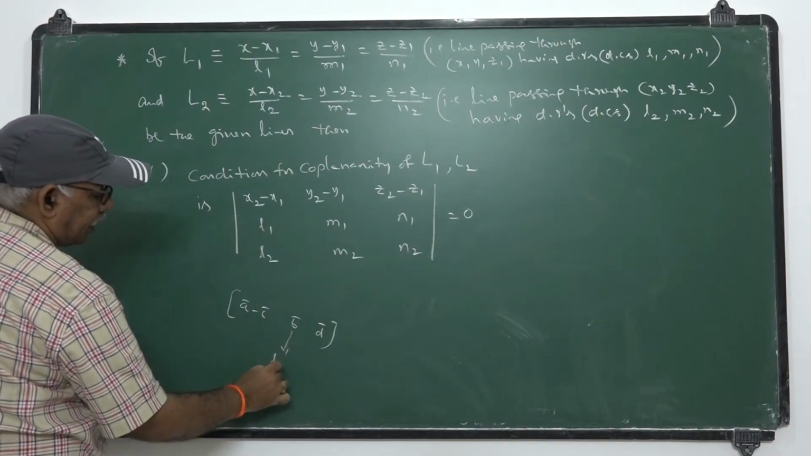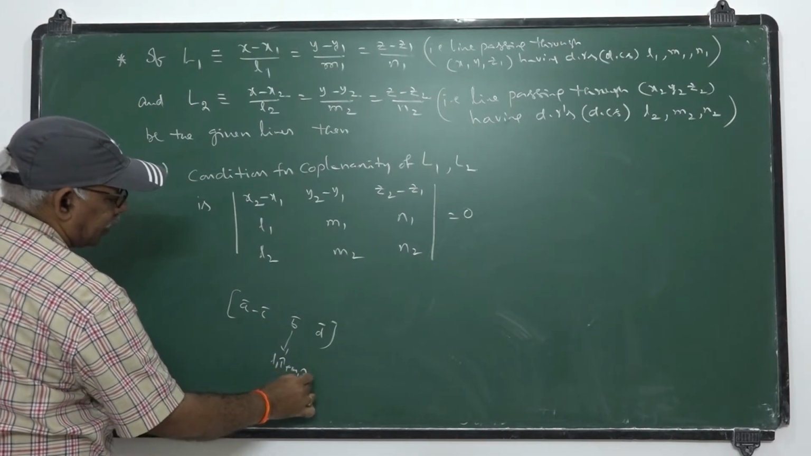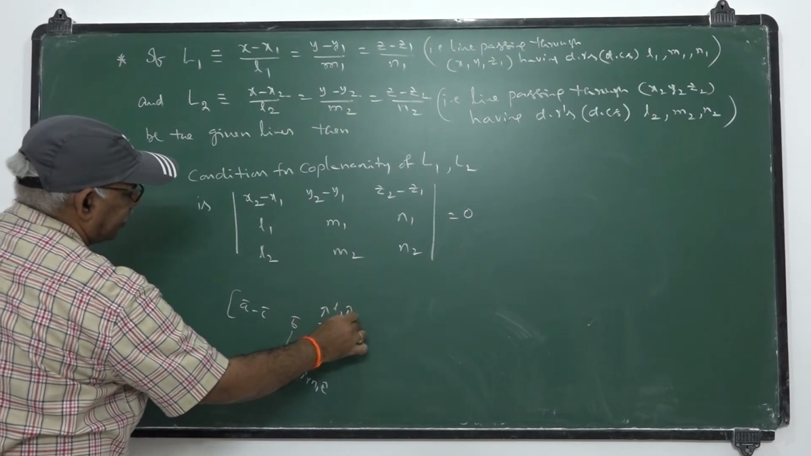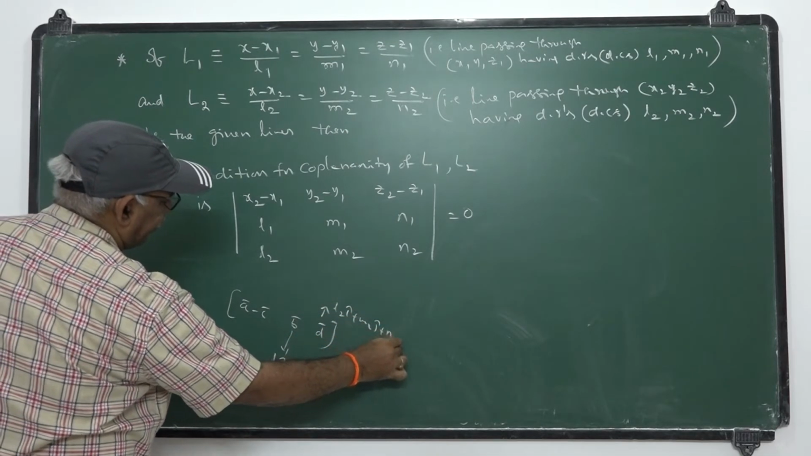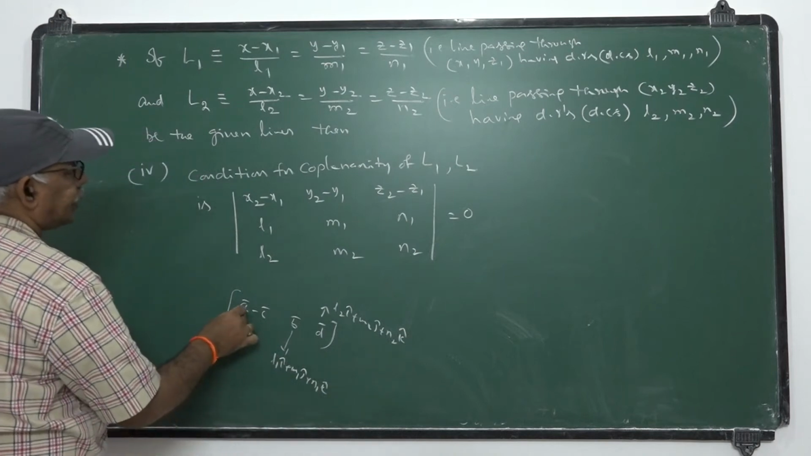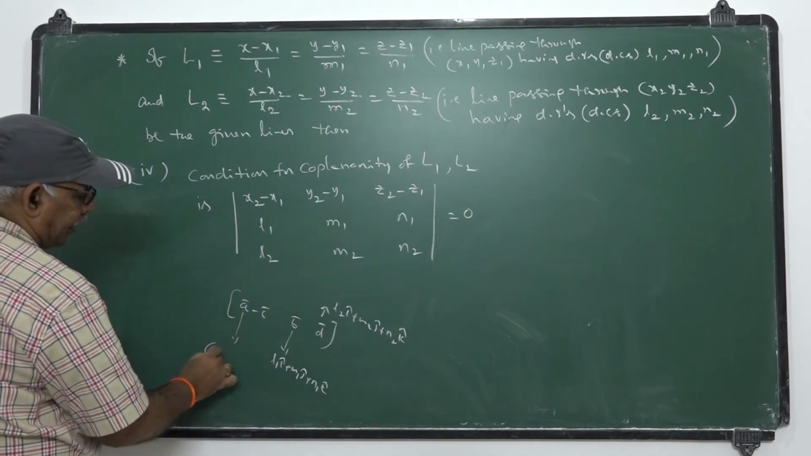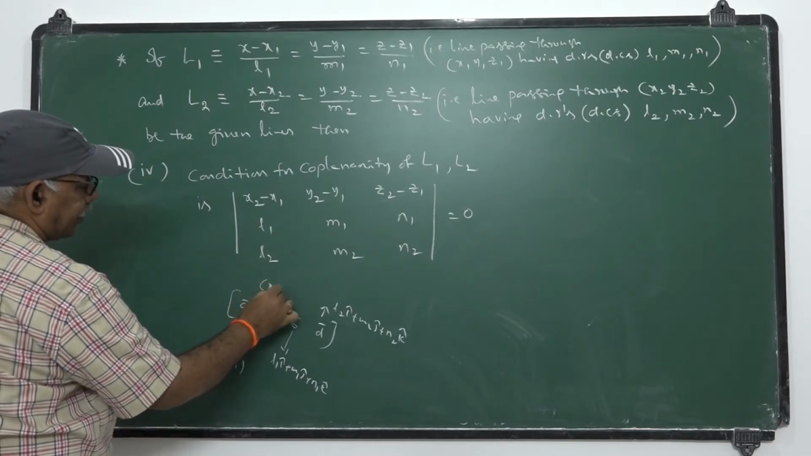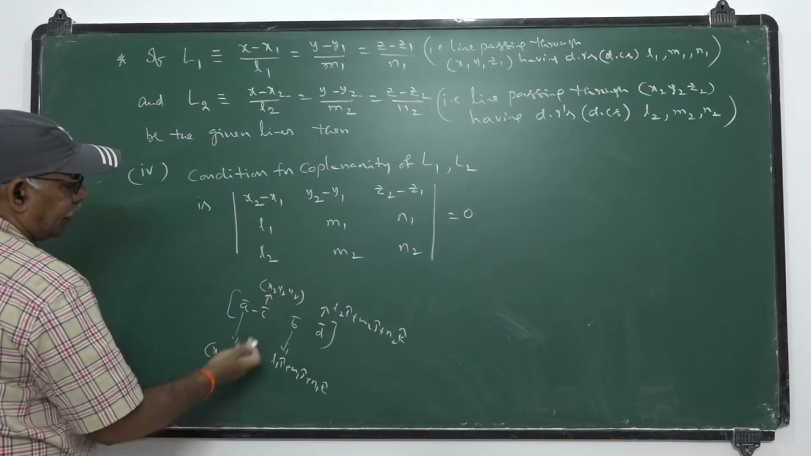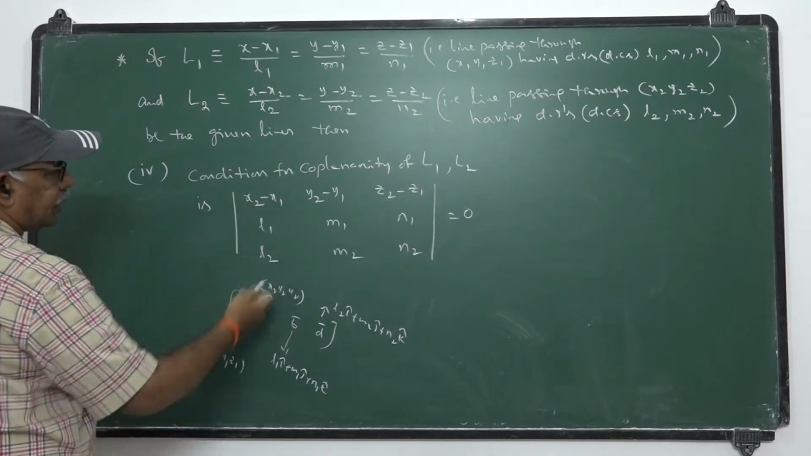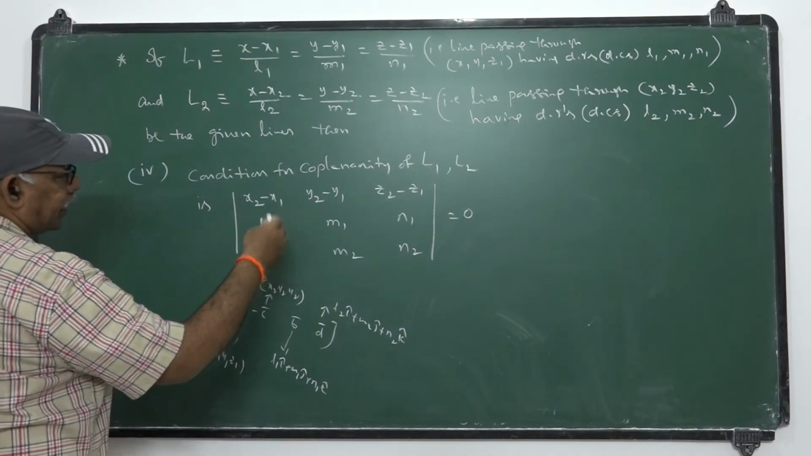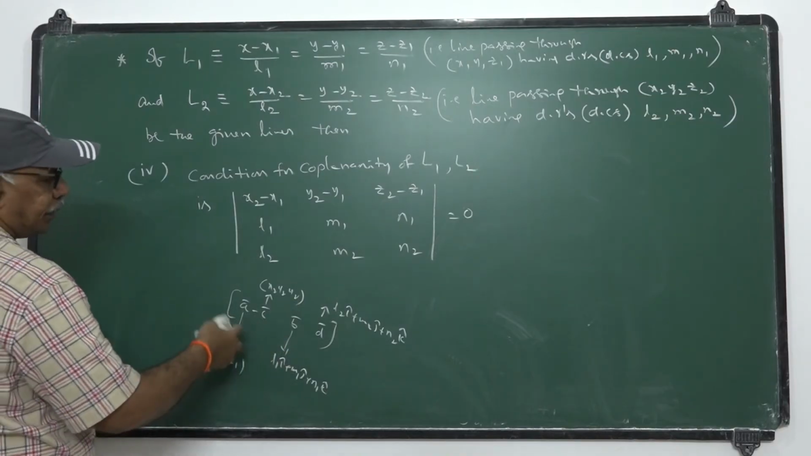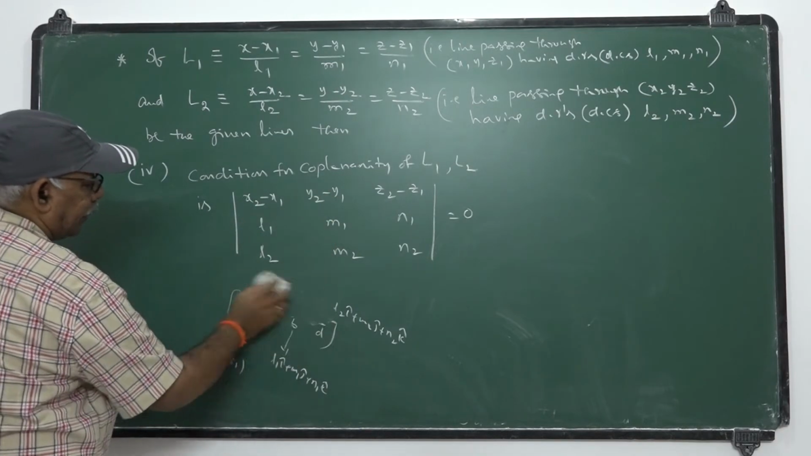Here B bar is l1 i plus m1 j plus n1 k. This is l2 i plus m2 j plus n2 k. A bar is the position vector of the point x1, y1, z1. C bar is the position vector of the point x2, y2, z2. So x2 minus x1 or x1 minus x2, y2 minus y1, z2 minus z1, l1 m1 n1, l2 m2 n2. The determinant must be 0 because the box value gives us the determinant.